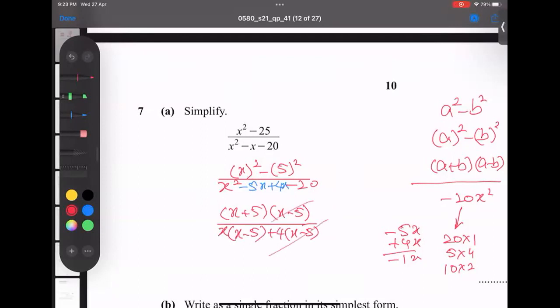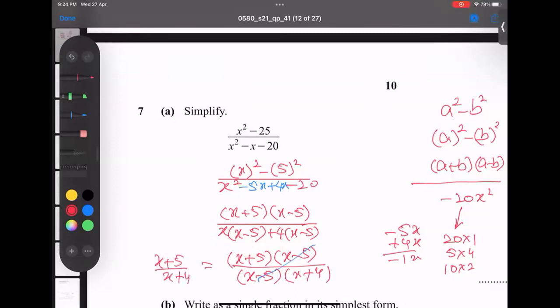Some students try to cancel like this. No, you can't cancel at this level. One step further, then you cancel. Have a look carefully, students. So x plus 4, x minus 5, and x minus 5 is common. If I take it common, what is left? x plus 4 is left behind. I believe you're understanding well. Now I'm getting this to cancel out. Alhamdulillah, I got the answer.